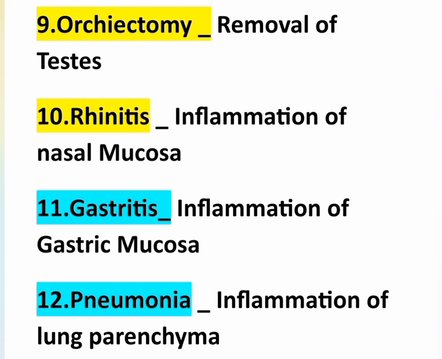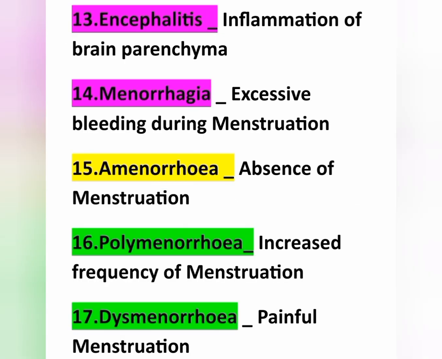And the very next point, encephalitis. Encephalitis means inflammation of the brain parenchyma. Brain parenchyma is encephalitis; lung parenchyma is pneumonia. And the next point, menorrhagia. Menorrhagia means excessive bleeding during menstruation. That is, during menstruation there is excessive bleeding, which is called menorrhagia.